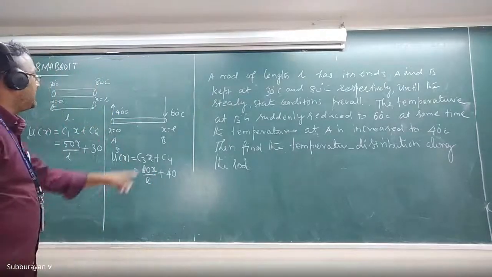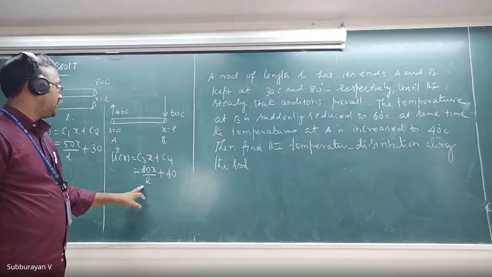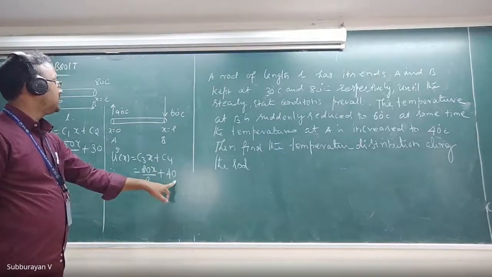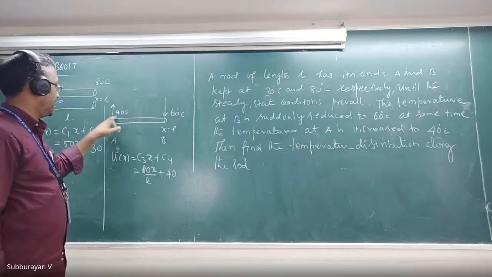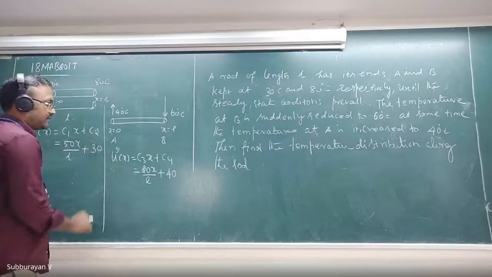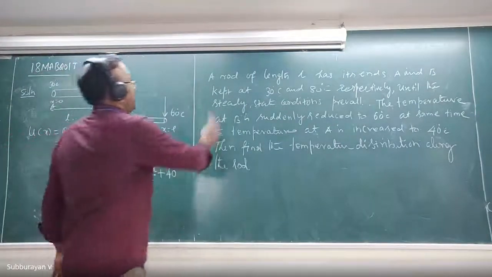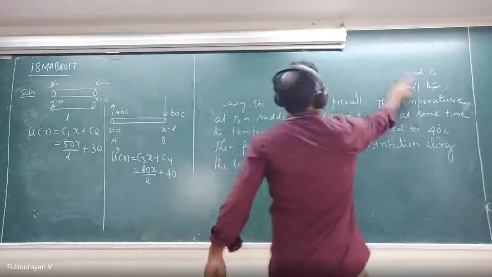Let me verify this. If I substitute x equal to L, L gets cancelled, this is 20 plus 40 equal to 60. Then if I substitute x equal to 0, very good. U_s of x is 20x divided by L plus 40. Now what is the solution?